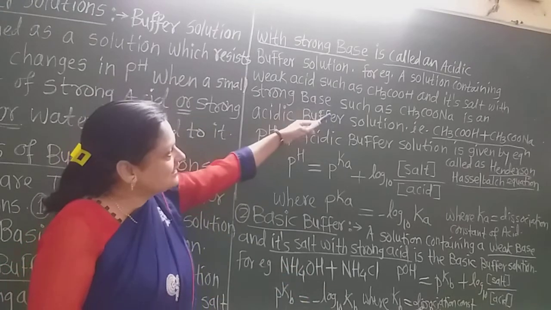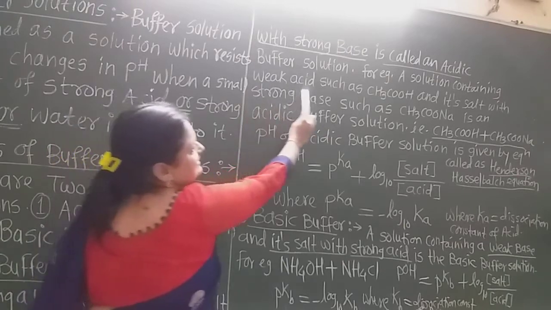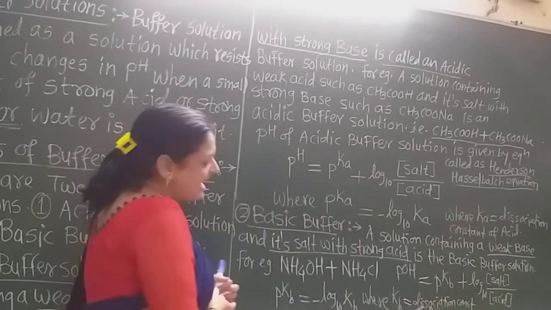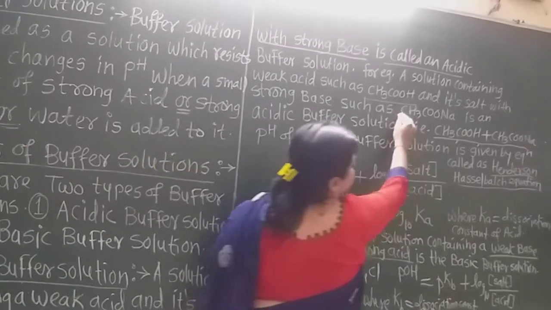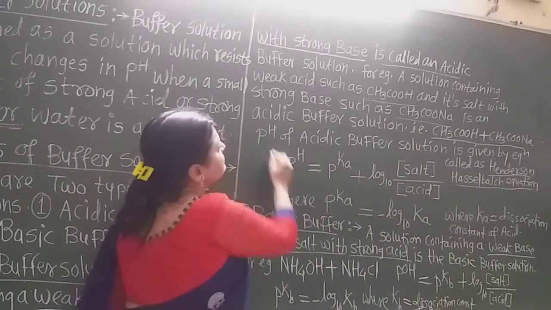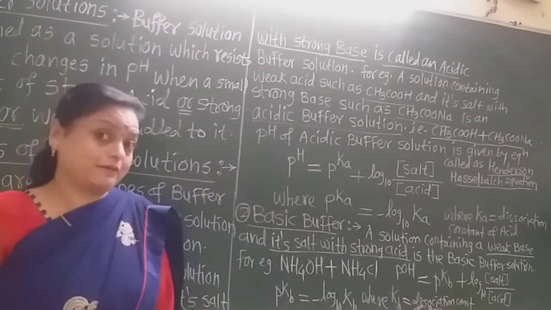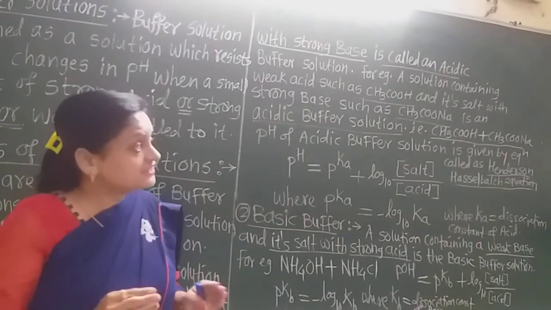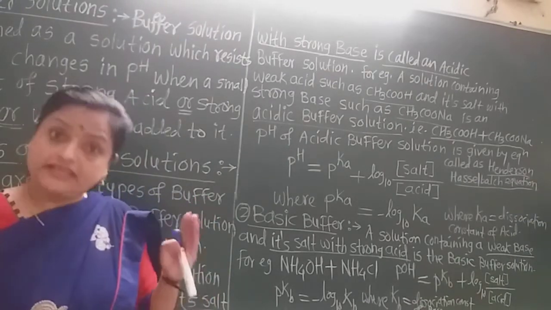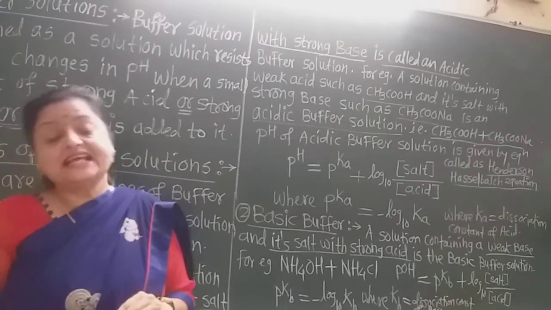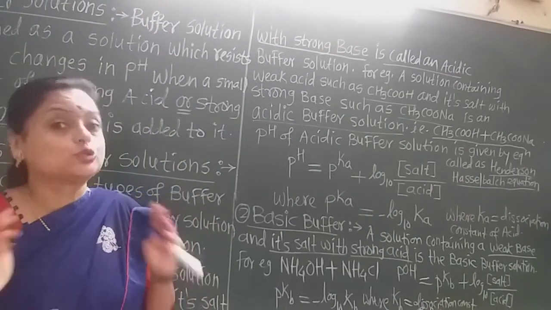So, for example, a solution containing a weak acid such as acetic acid and its salt with a strong base such as CH3COONa is an acidic buffer solution. The equal amounts of CH3COOH plus CH3COONa, this mixture in equal amounts of both the weak acid and its salt with the strong base, is called the acidic buffer solution.